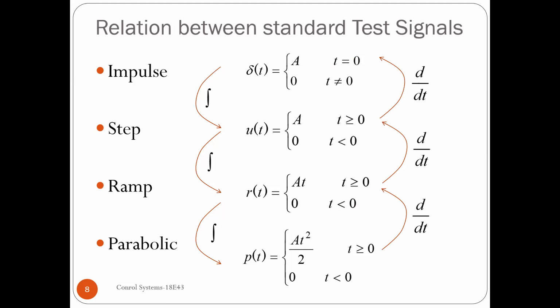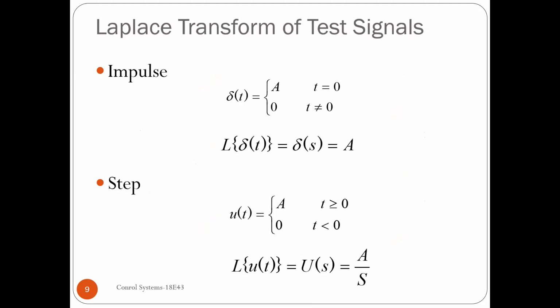You can say that if you have an impulse, you can create a step by just integrating that. So if you have an impulse response, then you can simply integrate that to get a step response. Similarly, if you have a step response, you can simply differentiate and see how the response will look for an impulse input, because all the standard input signals here are highly connected. So once you have one response, you can construct the other one, because they are related in this fashion.